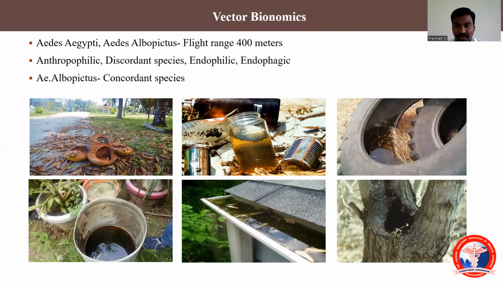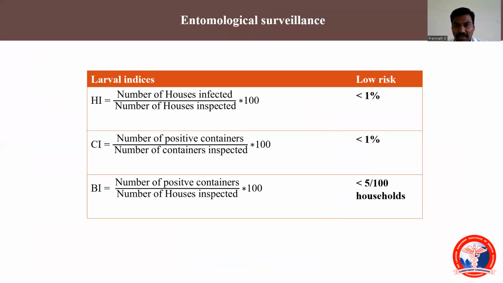Okay, so this is about the vector bionomics. Now we will come to entomological surveillance. Once a case is reported, there are three parameters by which we can say whether this area is highly infected or at low risk. What are the three parameters? One is house index, next is container index, third is Breteau index.